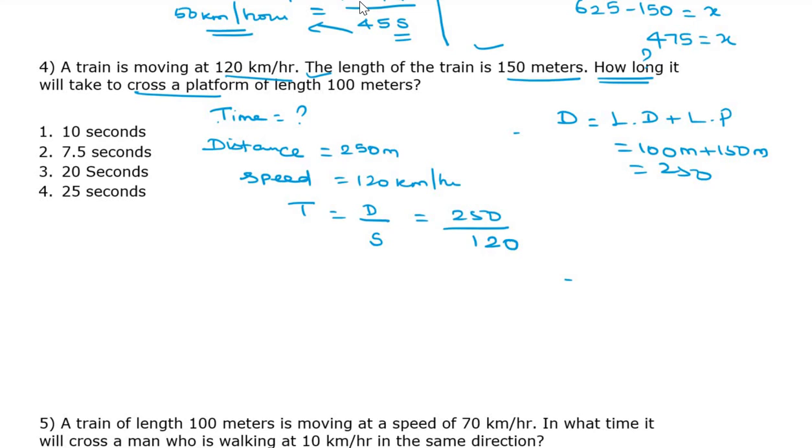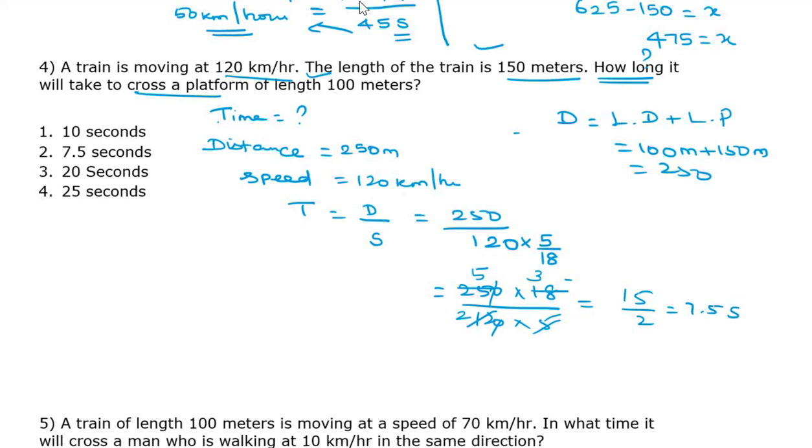Here 5 by 18 means you can multiply. I will write one more step: 250 into 18 divided by 120 into 5. So cut with 0, the 5 table, and then the 6 table. 15 by 2, 7.5 seconds.